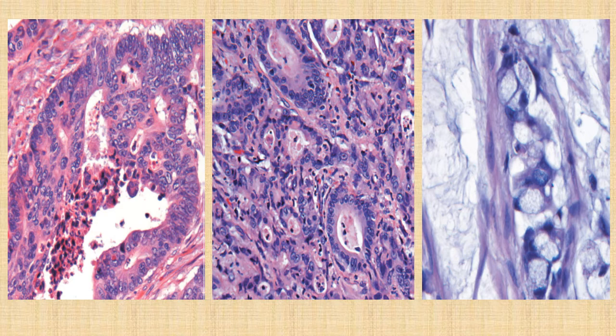So these are the microscopic images of adenocarcinoma of the colon. The first two images show dysplastic glands with stromal invasion, while the last image shows the mucinous type of differentiation along with signet ring type of cells.